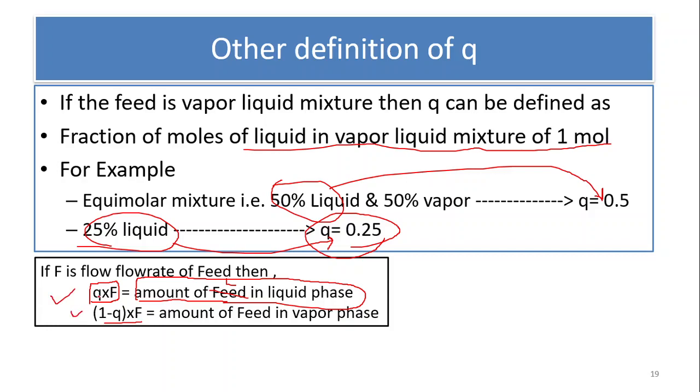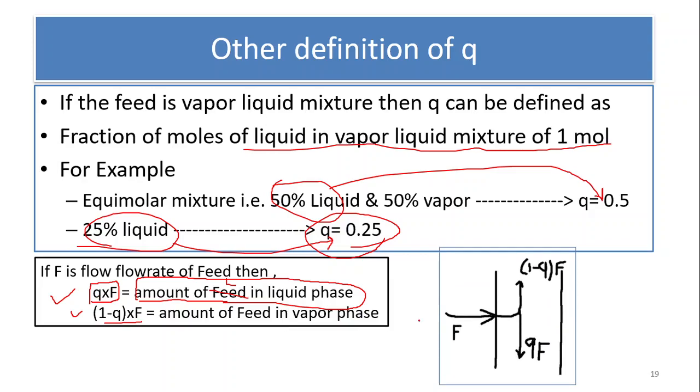So we can find out how much is the amount of the liquid and how much is the amount of vapor in the feed. For example, suppose this is a feed that is entering into the distillation column, so any liquid that is going into the distillation column will fall down, and that will be represented by QF. That is the amount of the liquid from the feed, and (1 minus Q)F is the amount of vapor, as we have gone through it.